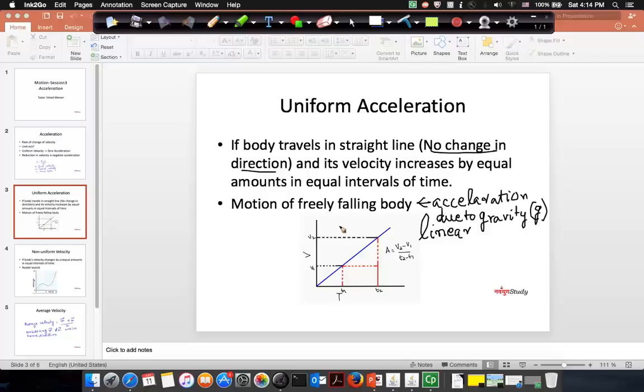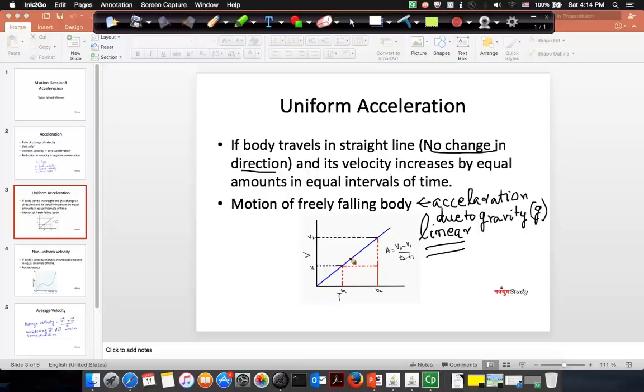And in that situation, the velocity time graph of that body, of course, initially starts with 0 and keeps on increasing, and it will have the highest velocity when it hits the ground. The velocity variation with respect to time will be a straight line graph, which is also called a linear relationship.